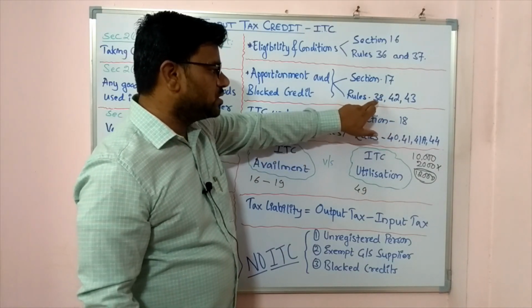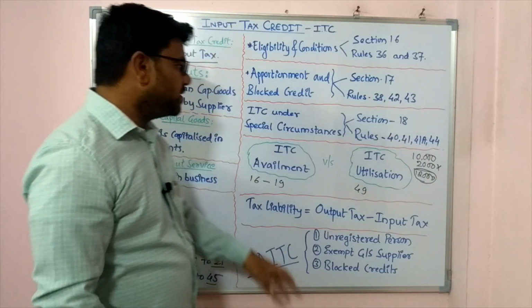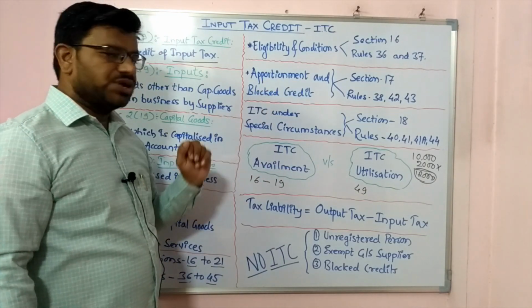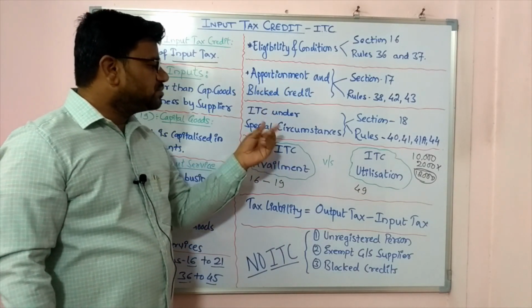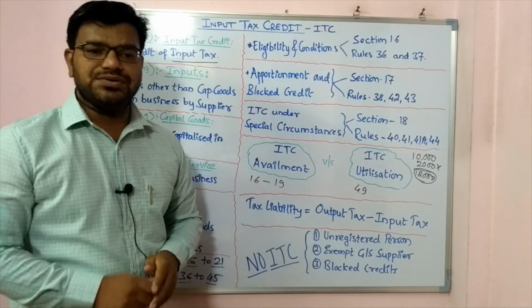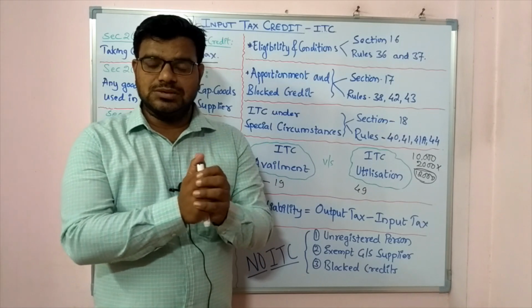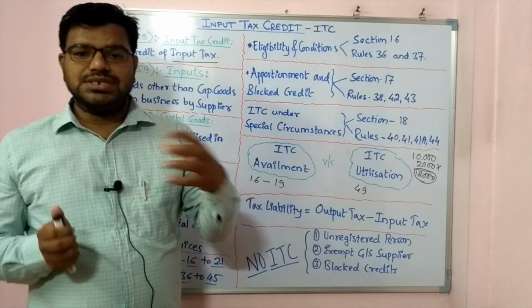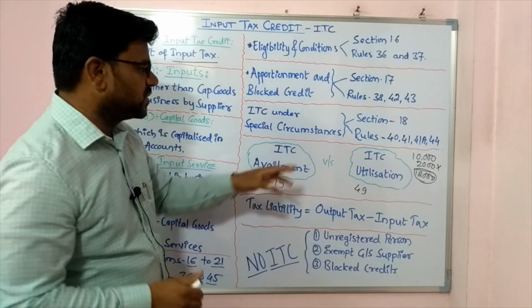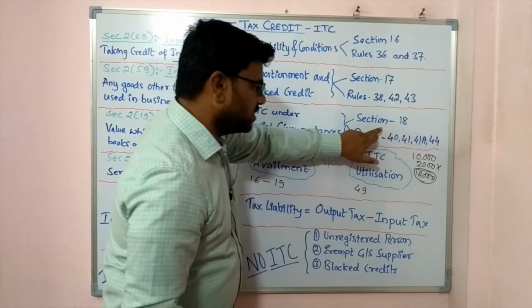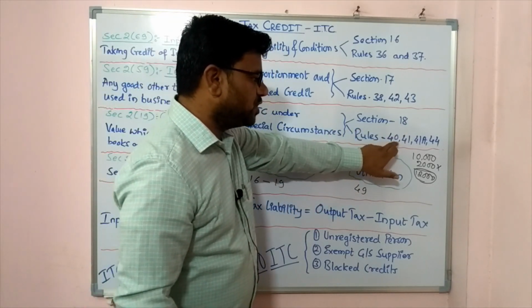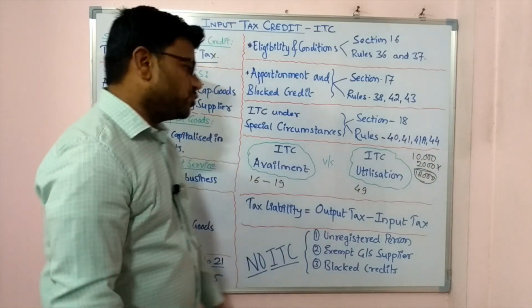Section rule 38, 42 and 43 deal with apportionment and block credit. Now ITC under certain special circumstances has been given, like an unregistered person taking registration into business, or some business is acquired, etc. All those will be dealt under section 18, and these are the rules 40, 41, 41A and 44.